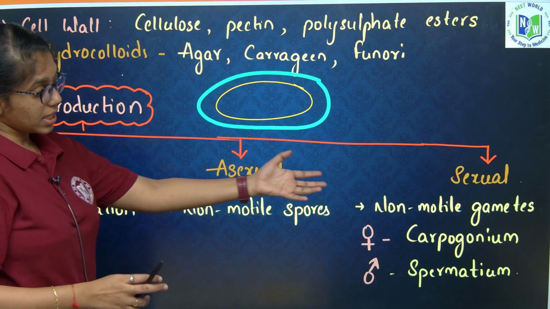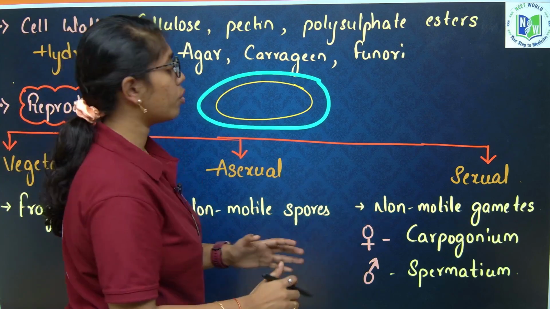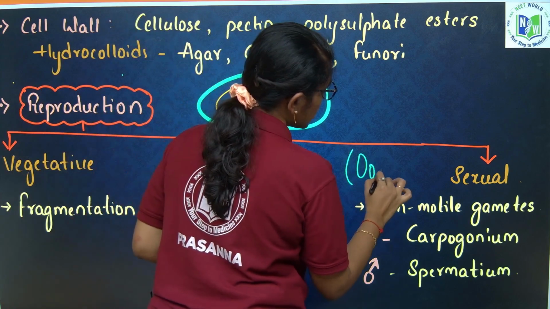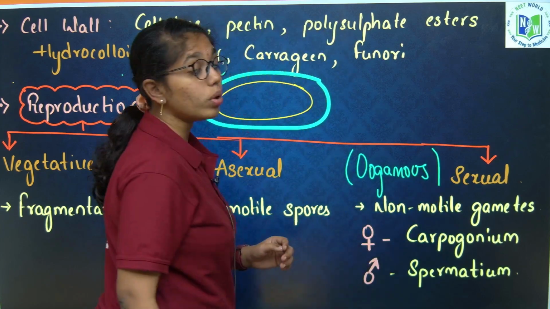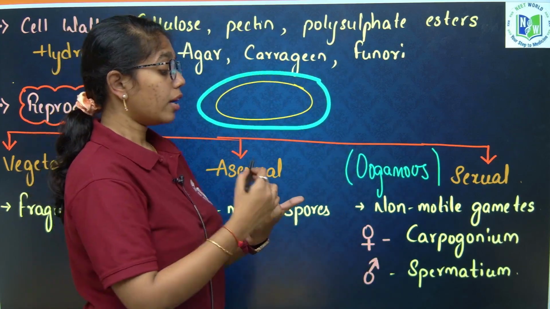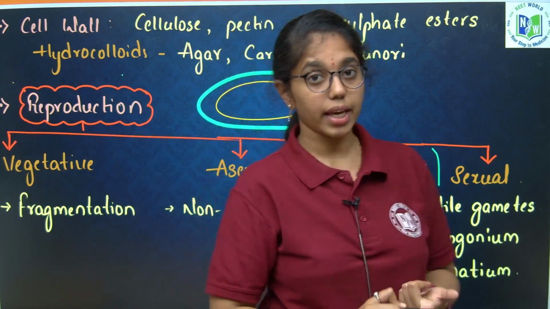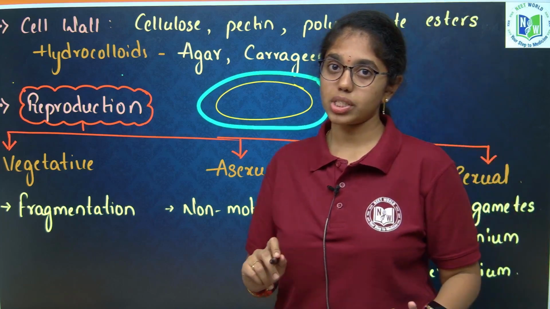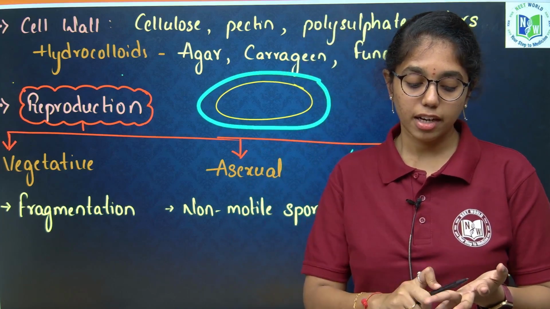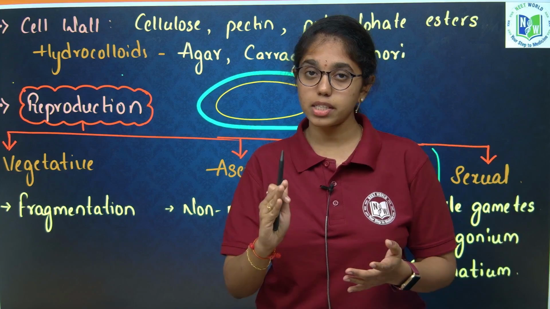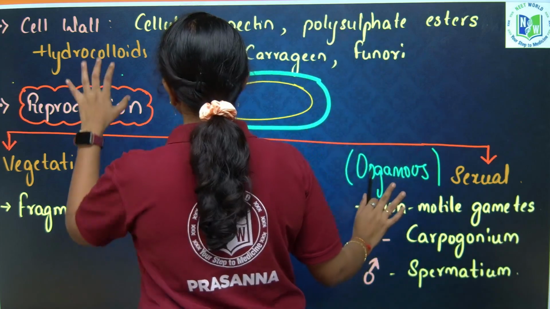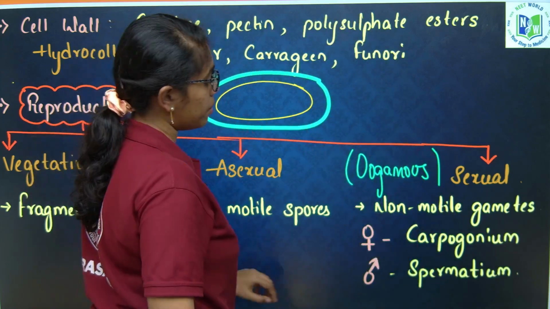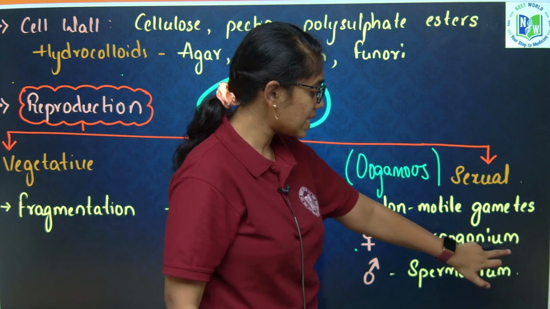If you look into sexual reproduction, purely in Rhodophyceae it is oogamous type of reproduction. In Chlorophyceae or Phaeophyceae, three types of sexual reproduction are seen, that is isogamous, anisogamous and oogamous. In Phaeophyceae also it is iso, aniso and oogamous, but here in red algae it is purely oogamous, wherein the female gamete is called carpogonium.